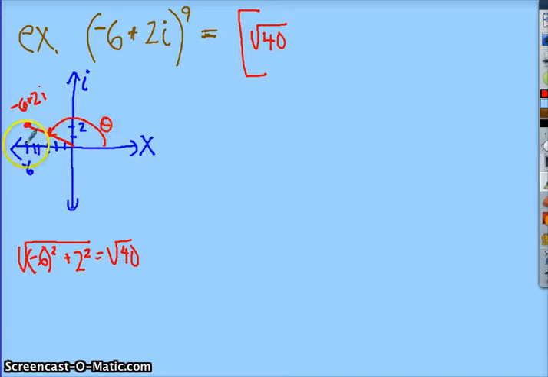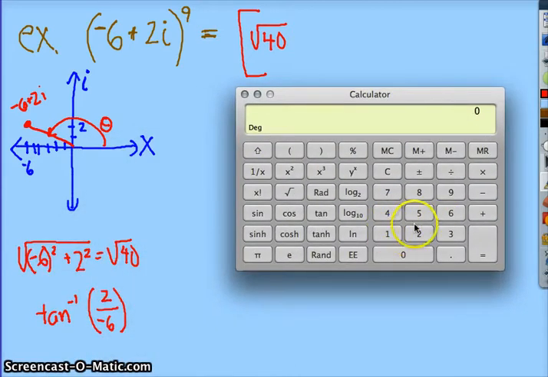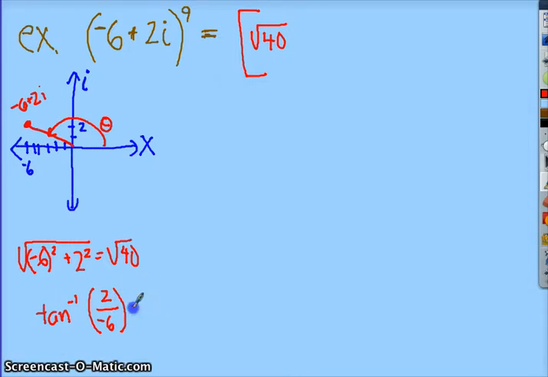And again, you will use the inverse tan, as you have before, of 2 over negative 6. And what's that going to be? We'll say 2 divided by negative 6, and I'm going to take the inverse tan of that. I get negative 18.43 degrees.